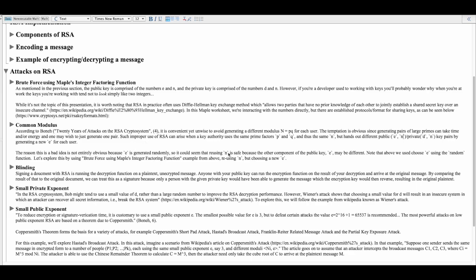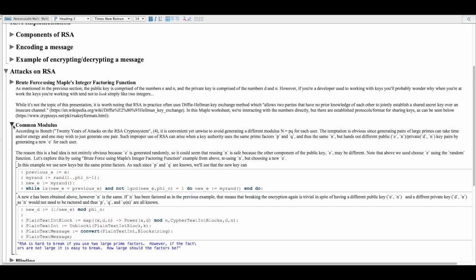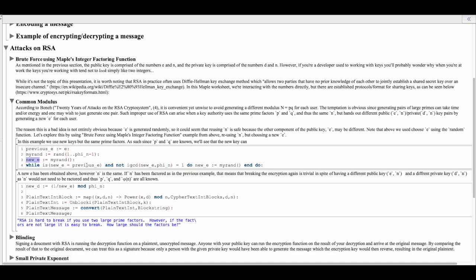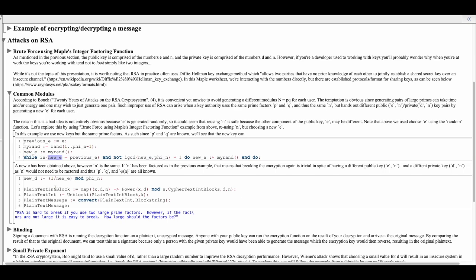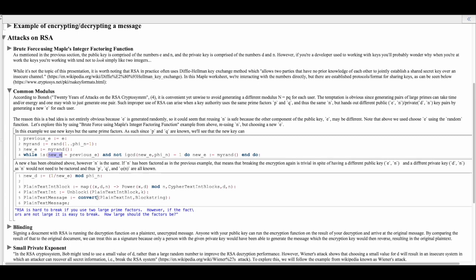Let's explore why. In the previous example, we had E, which I'm storing as previous E now. We're going to calculate a new E, making sure that it's not equivalent to the previous E and going through our conditions in order to get a valid E. Once that's been obtained, as you can see here, the same n has been used.